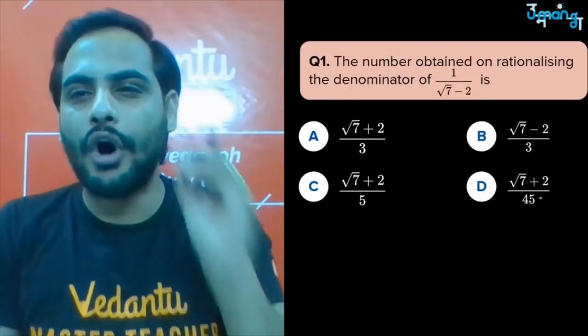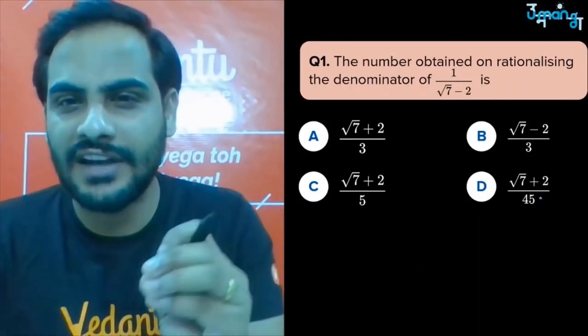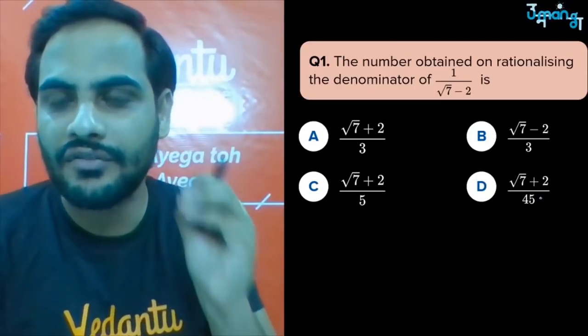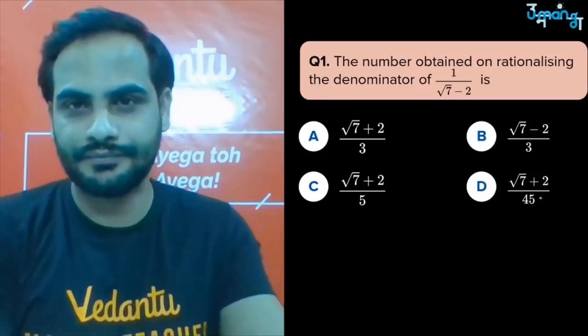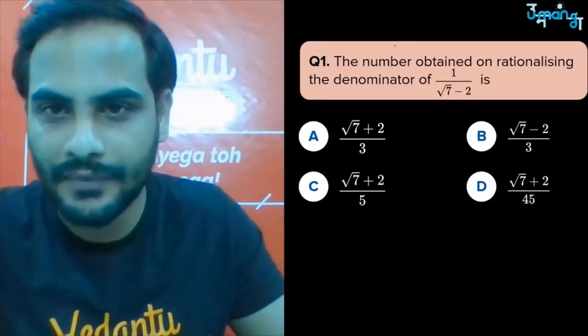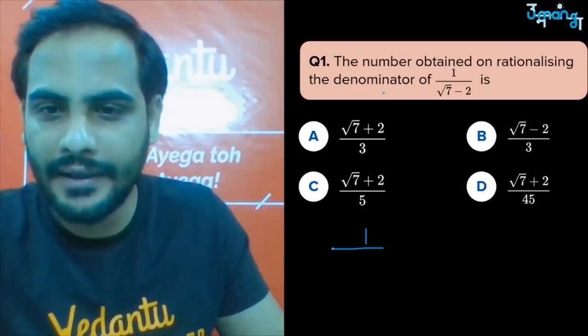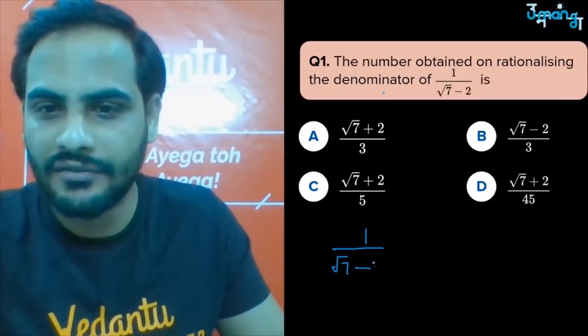The number obtained on rationalizing the denominator of 1 upon square root of 7 minus 2. I am rationalizing this part. Okay, so understand this, beta. What you have is 1 by root 7 minus 2.